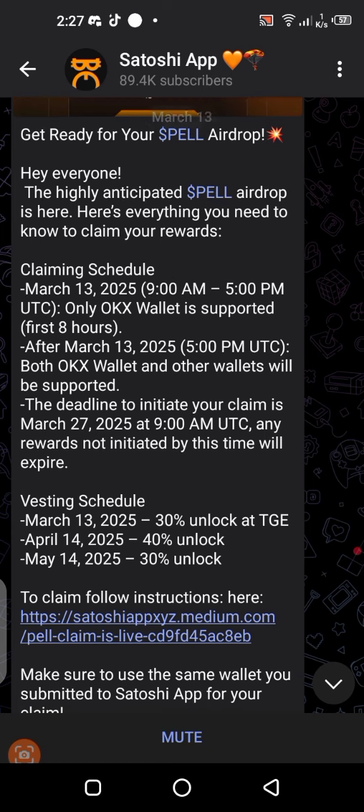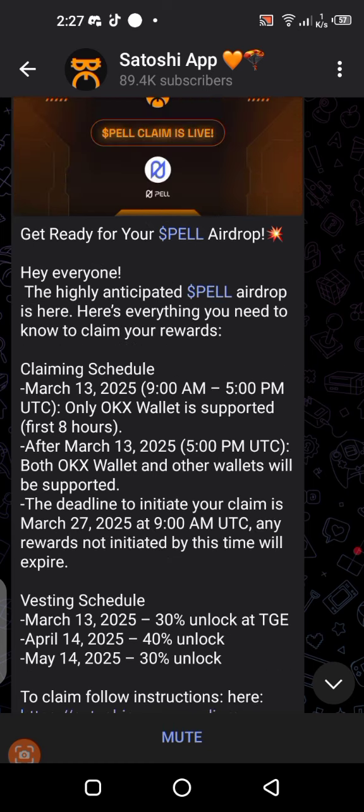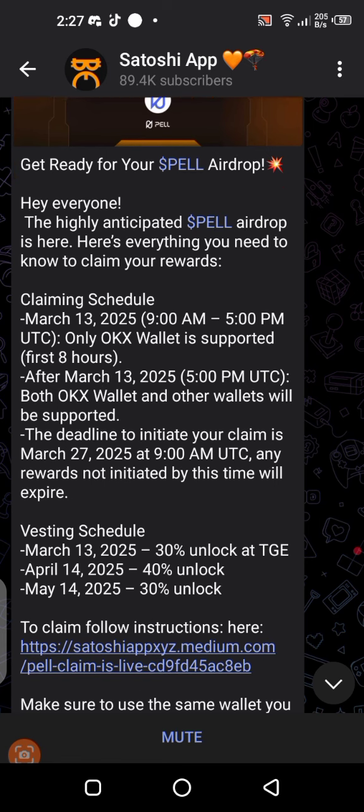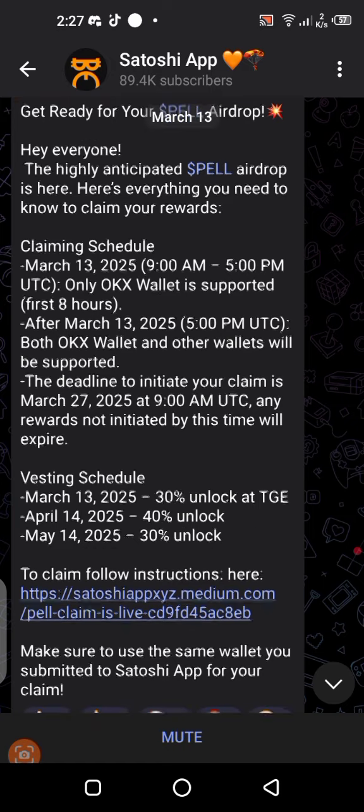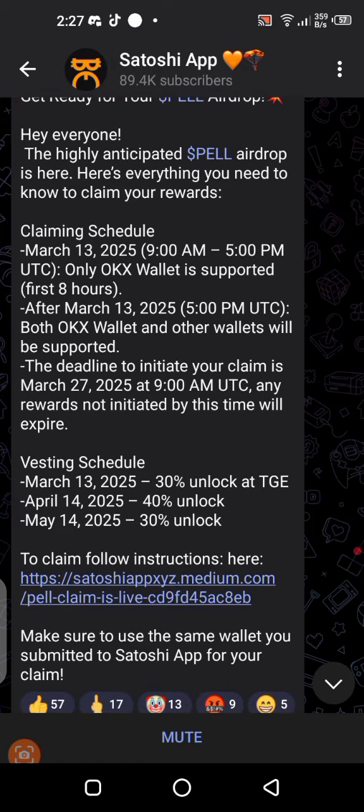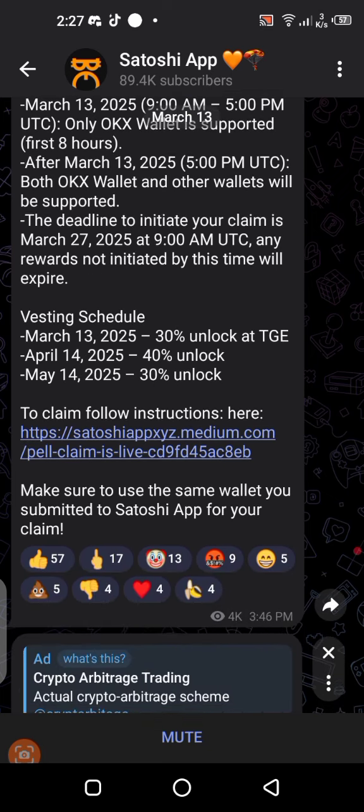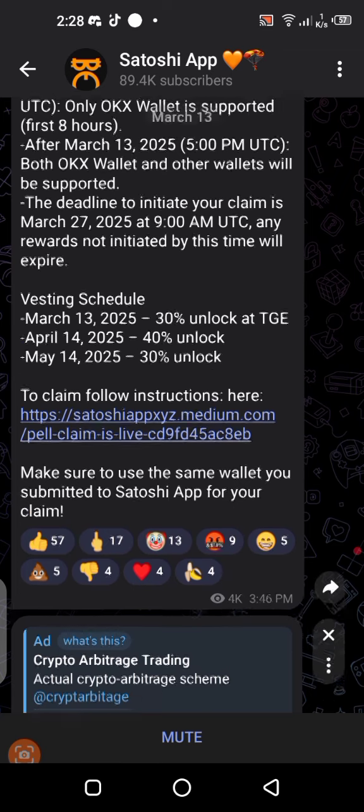for everyone to claim. The claiming starts on March 13, and they only gave access to people that want to claim to OKX, and it was just from 9 a.m. to 5 p.m. on the 13th of March 2025. But after then they now give access to other wallets, so we can now use OKX and any other wallet to claim our token from the Pell Airdrop platform. And over here you can see they also have a vesting period that is scheduled right here, and we are going to be checking out all that in this video.